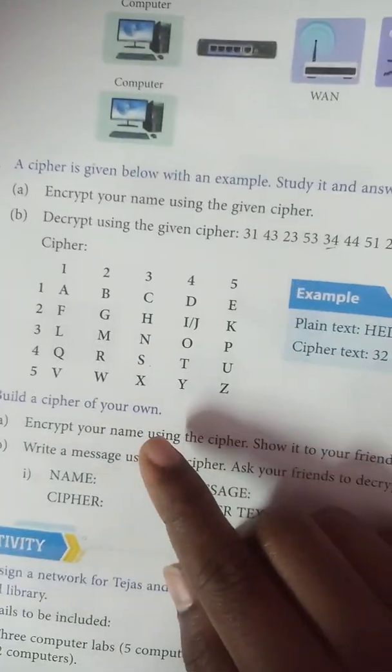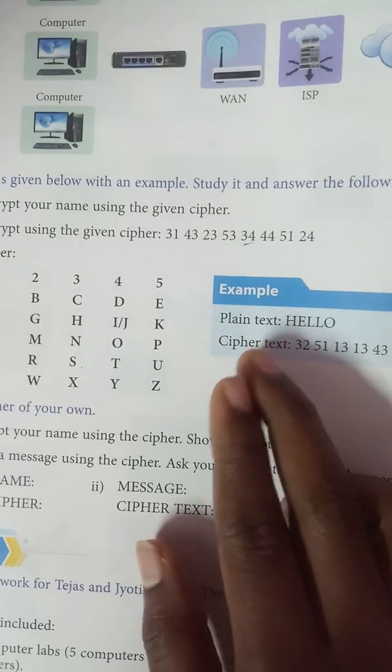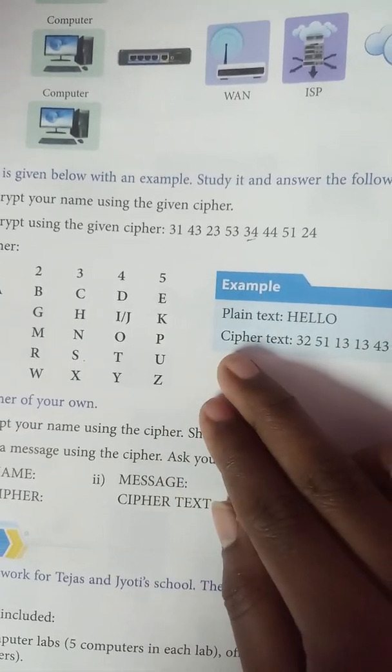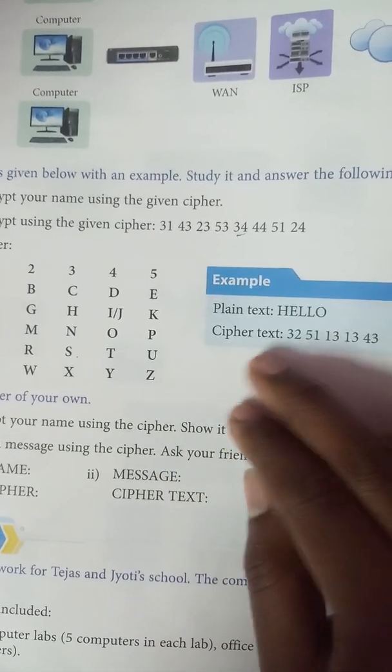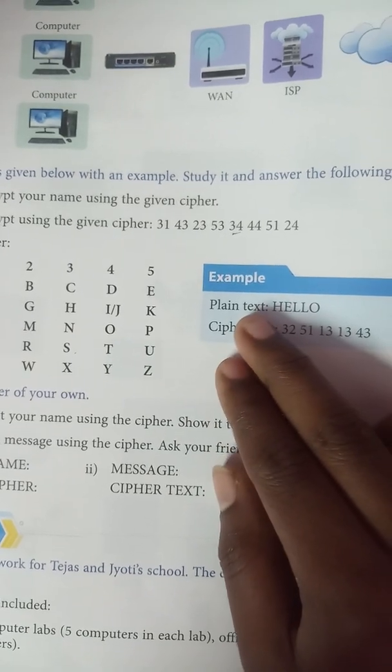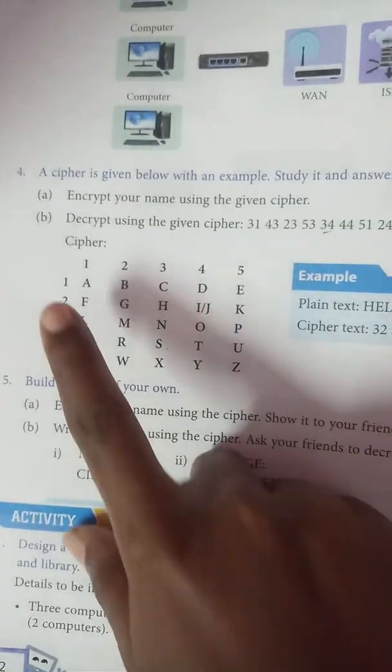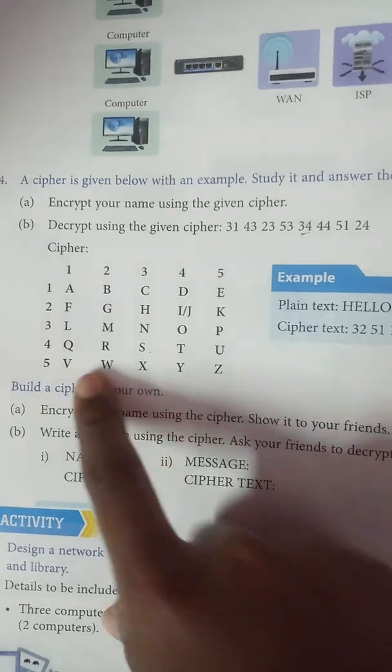Here, they had given a plain text, and also the cipher text. By using this cipher text, they have converted it into a plain text. And here, the cipher code is in a tabular column.